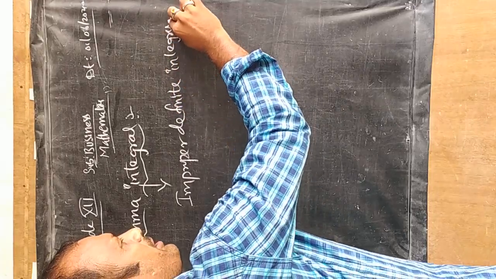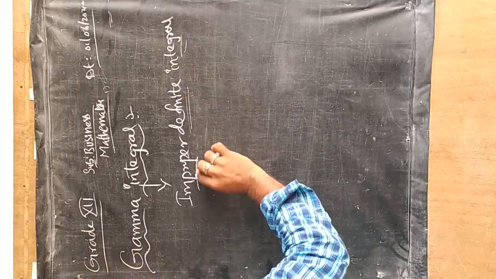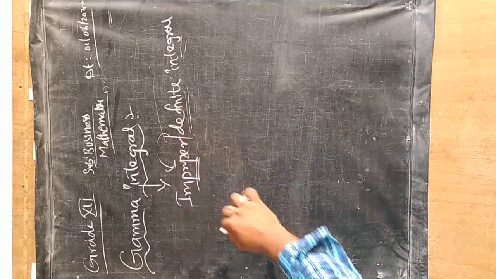Improper definite integral means if your definite integral is improper, then only we can use this gamma integral. Let us try to understand what is this definite integral and what is this improper definite integral. Afterwards we'll learn what is the definition of this gamma integral.